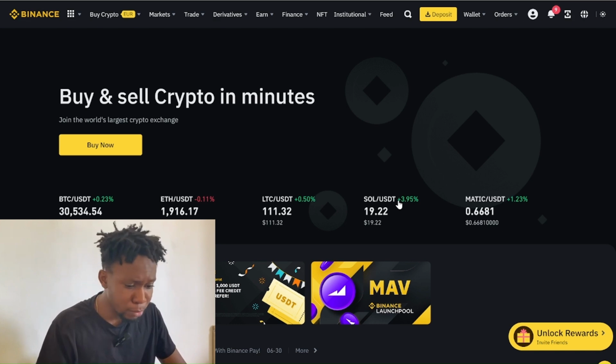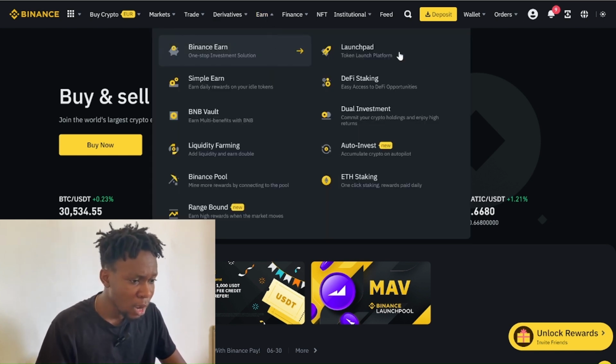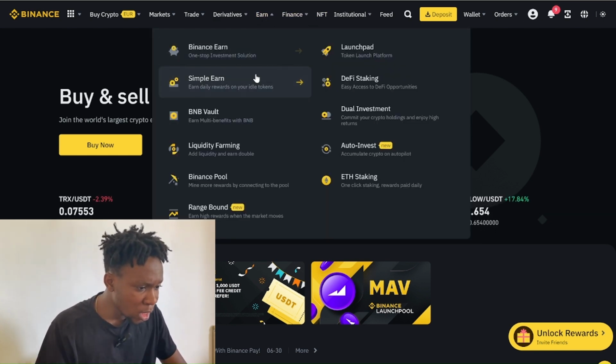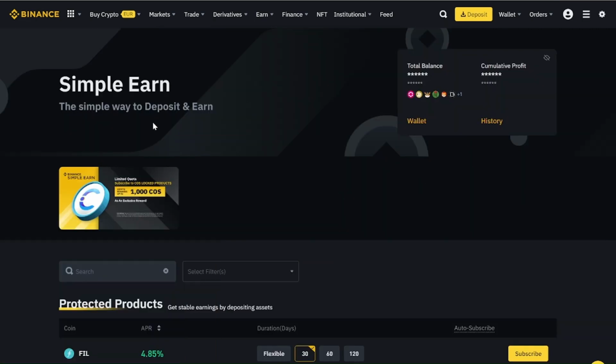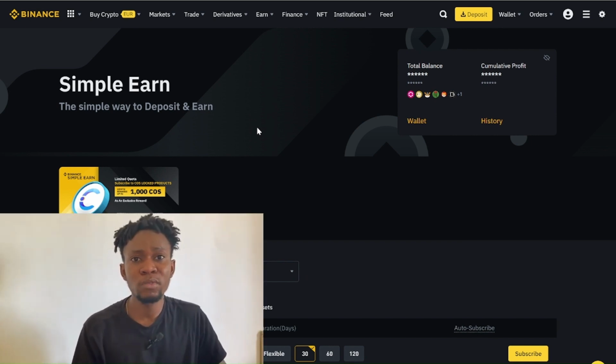After you create an account with Binance and you've made this verification process, you need to come to this Earn option on Binance. Come to this Earn option, press this Simple Earn, and it's going to take you to this page. And let me just explain this concept of Simple Earn.